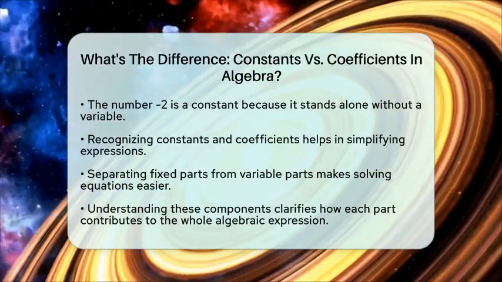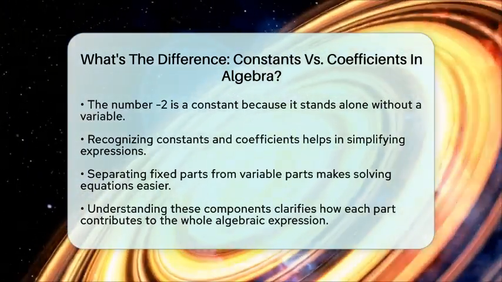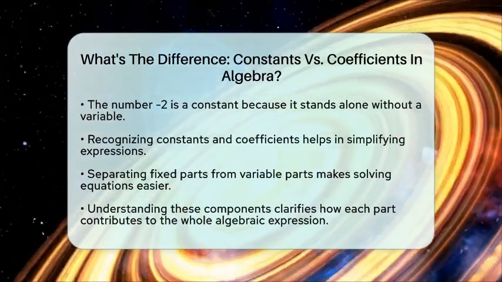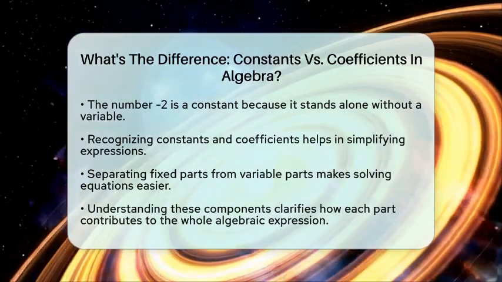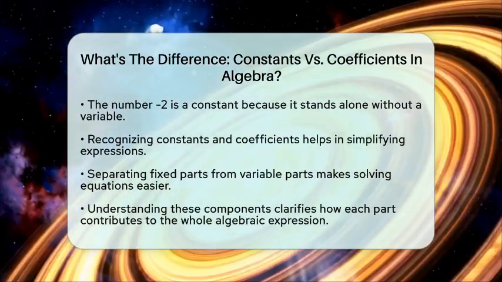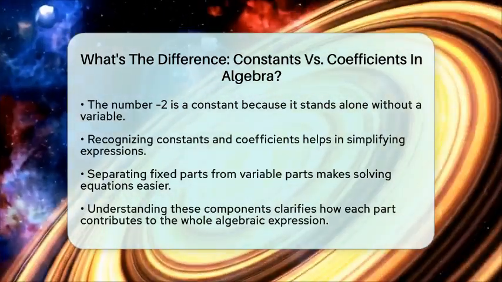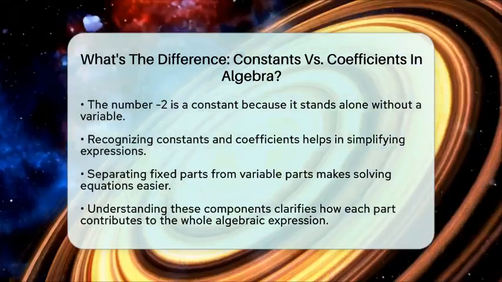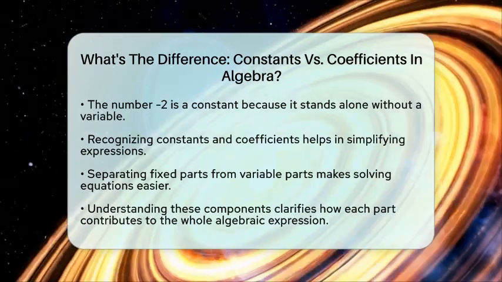Knowing the difference between constants and coefficients makes it easier to simplify expressions and solve equations. When you see an expression, you can separate the fixed parts from the variable parts. This is a key step in algebra because it helps you understand how each part contributes to the whole. Constants give you fixed numbers, while coefficients tell you how many times to multiply the variables. Keeping this in mind makes solving algebra problems more straightforward and less confusing.